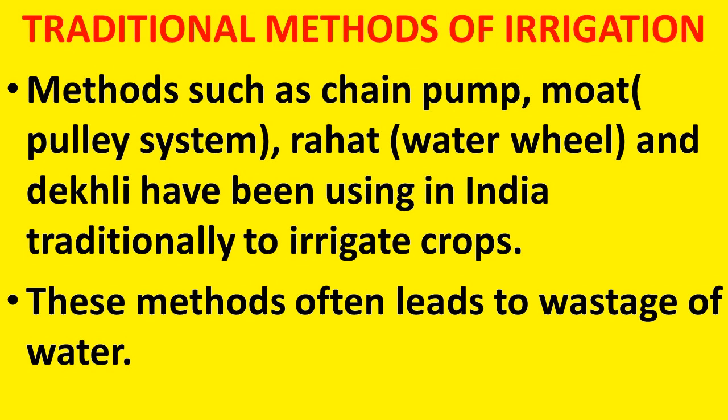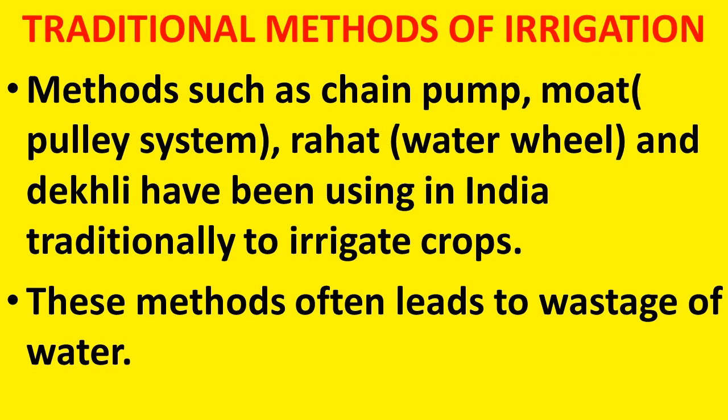Now we will discuss the various irrigation methods. First of all, we will see what the traditional methods of irrigation are. Methods such as chain pump, moat, that is pulley system, rahat, water wheel, and dekli have been used in India traditionally to irrigate crops. See children, here we have just mentioned the methods of traditional irrigation, but we are not going to study them in very much detail.